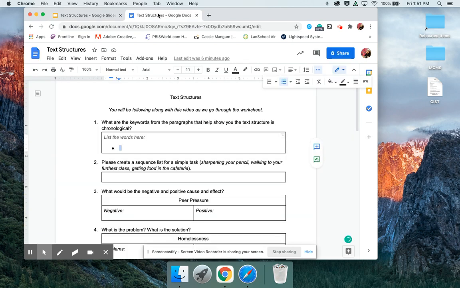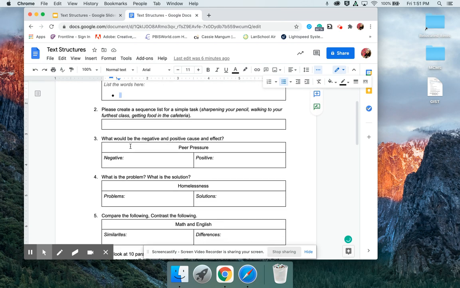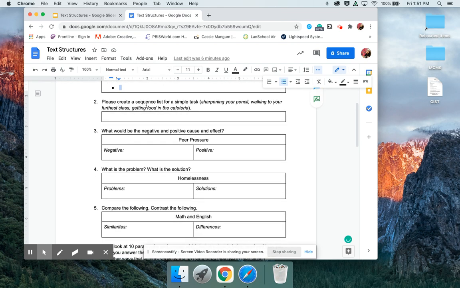So looking back over to your doc, for number 2, you're going to create a sequence list for a simple task. This can be sharpening your pencil, walking to your furthest class, getting food in the cafeteria. Go ahead and pause the video right now and do that.